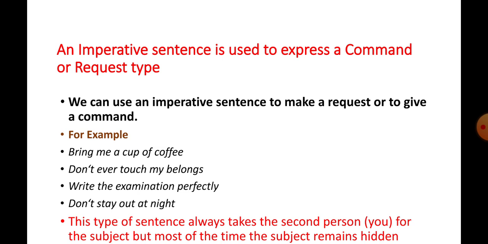This type of sentence always takes the second person you for the subject, but most of the time the subject remains hidden. So to make an imperative sentence, we have to use verbs. We have to start the sentence with the present tense main verb. So, dear students, keep the rules in your mind.